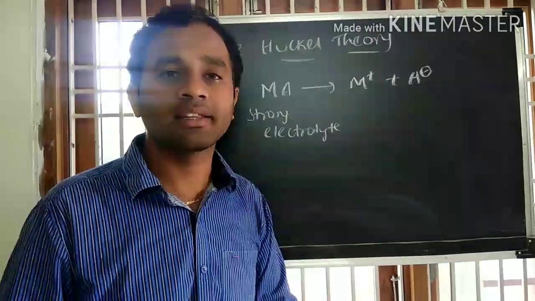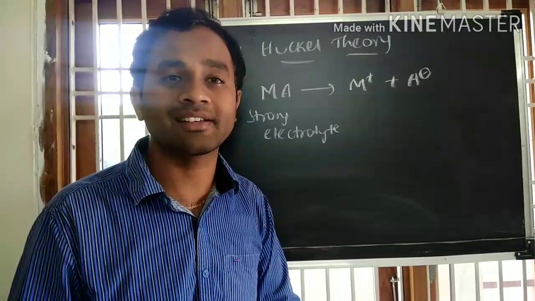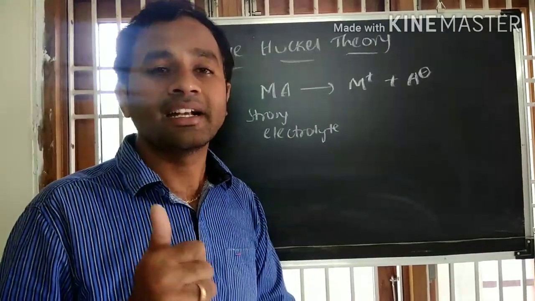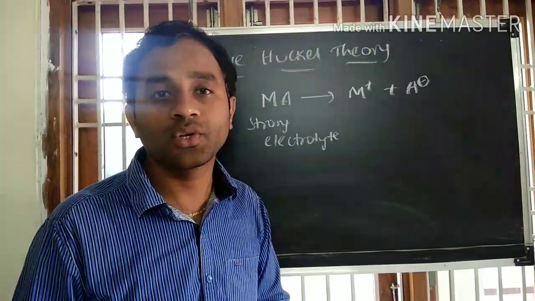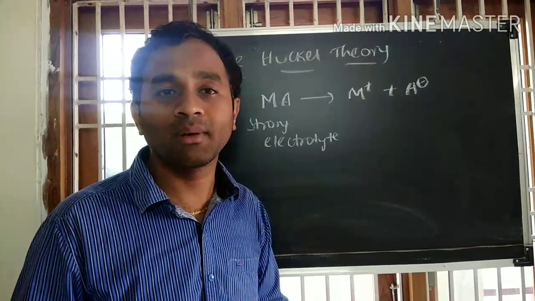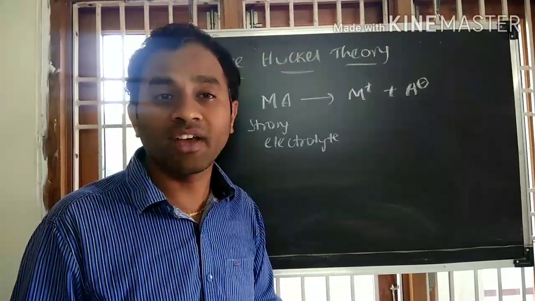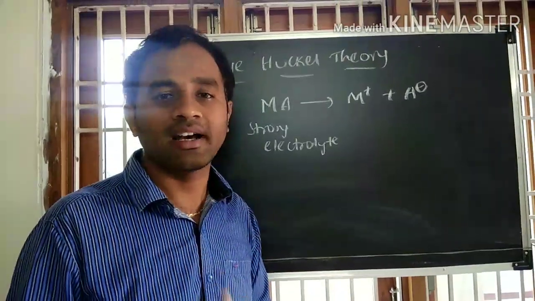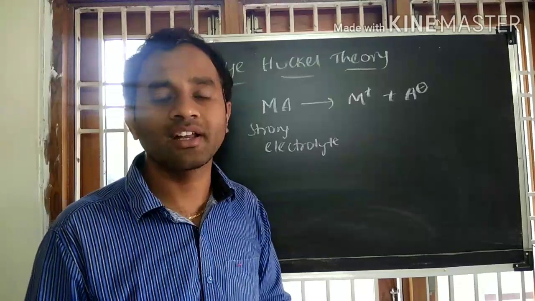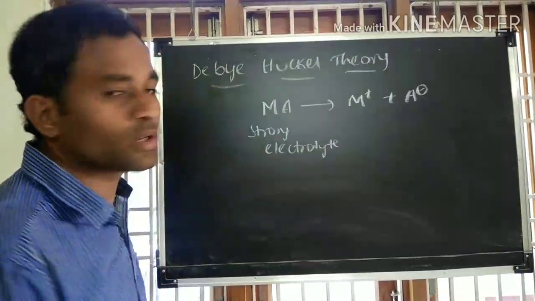So in Debye-Huckel theory we are going to explain why the conductance of the strong electrolyte increases upon dilution. It is not due to the increase in dissociation, but it is due to the increase of the ionic mobility on dilution. The ionic mobility, that is the speed of the ion, is influenced by two factors. One is the asymmetric effect, which is also called the relaxation effect. The second one is the electrophoretic effect.